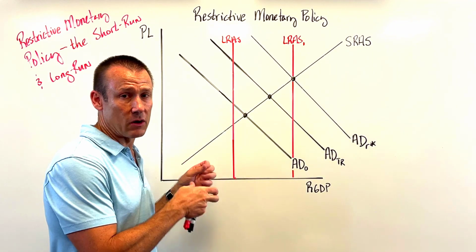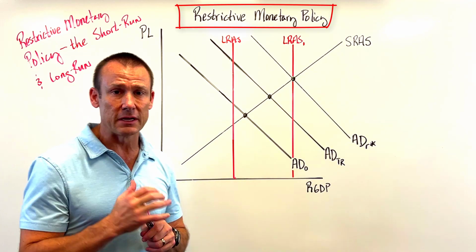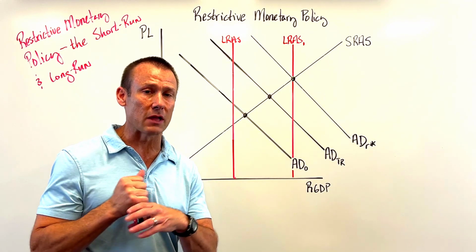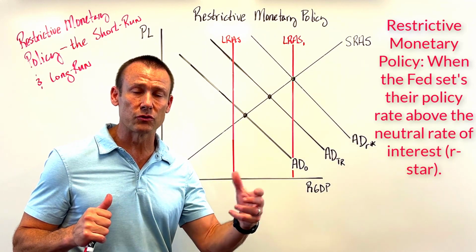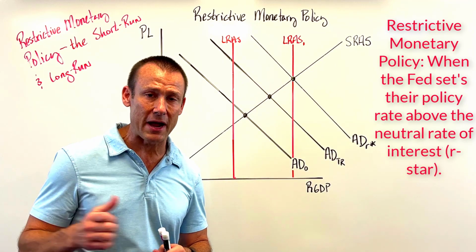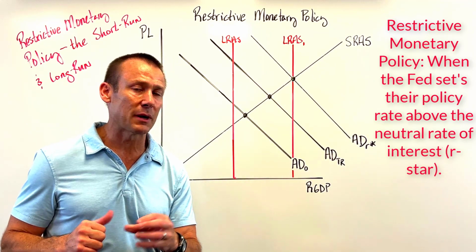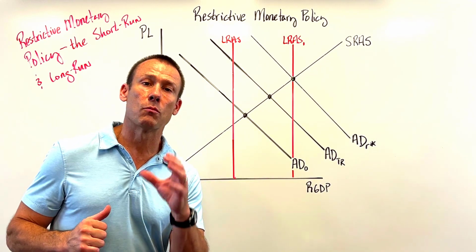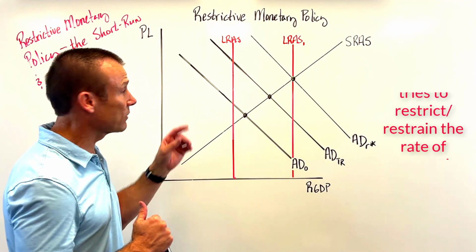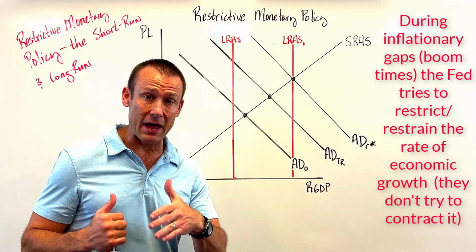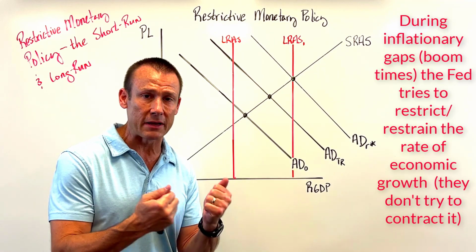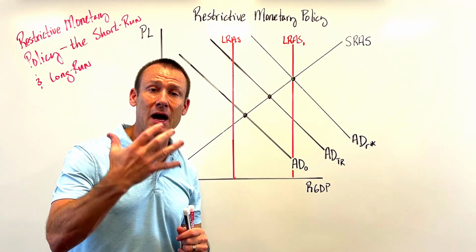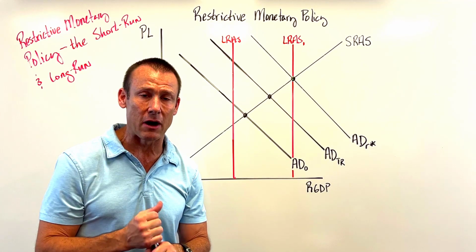What we're doing right now is trying to show restrictive monetary policy. And I want to take a moment on that. I really like the term restrictive monetary policy. A lot of people in the financial sector use the term restrictive far more than contractionary. When we use the term contractionary monetary policy, we're basically saying the Fed is trying to contract the economy, something they're almost never trying to do. What they're really trying to do is restrict growth. Allow growth to happen, but restrict it, restrain the growth. So restrictive, we think, is just a much better term. It has a much better connotation for the students as they learn about monetary policy.